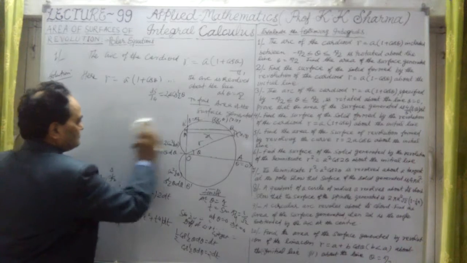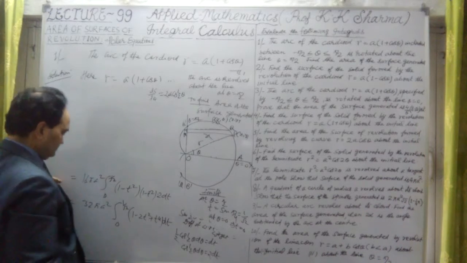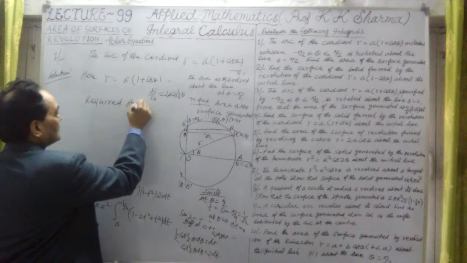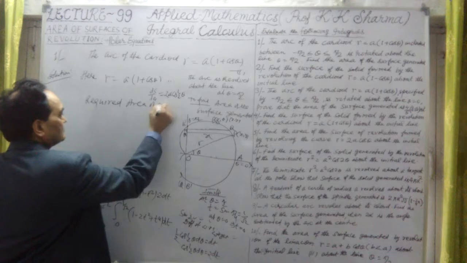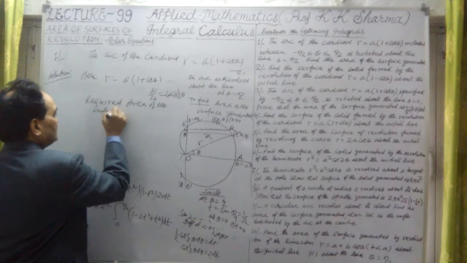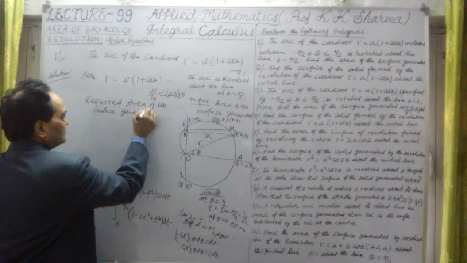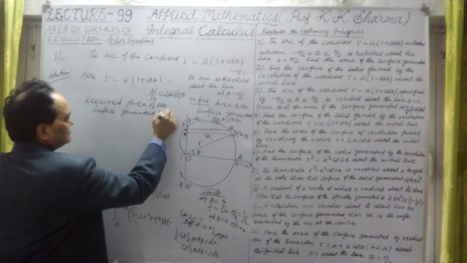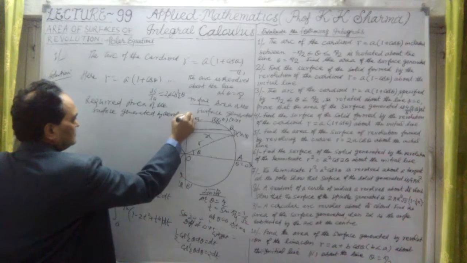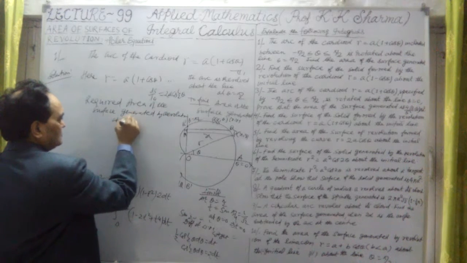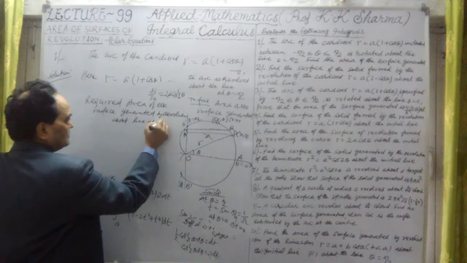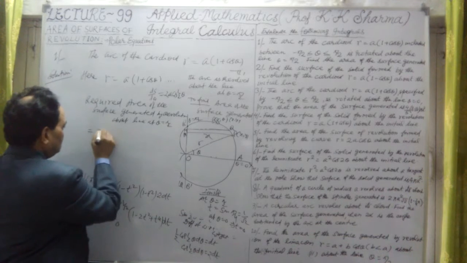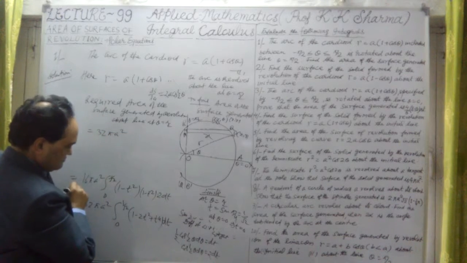Therefore, the required area of the surface generated by this arc, generated after revolution about the line theta equal to pi by 2, is 32 pi a square times the integral.